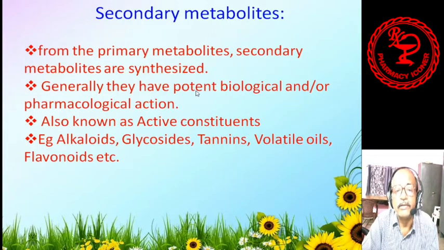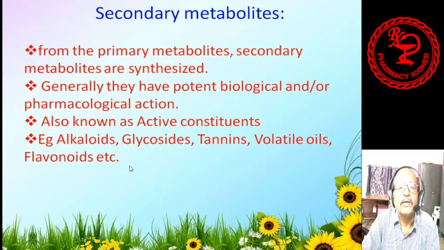Secondary metabolites have potent, meaning powerful, biological and pharmacological action. Due to this pharmacological action, they are used by human beings, as they have a significant pharmacological action. That is why they are required by human beings. They are also known as active constituents. Examples of secondary metabolites are alkaloids, glycosides, tannins, volatile oils, flavonoids, and many others.